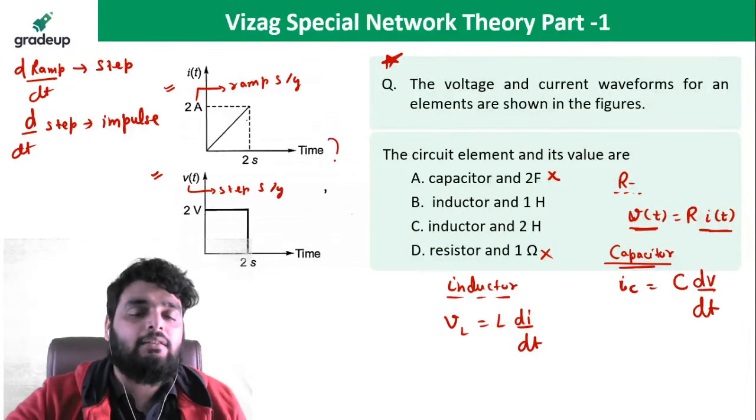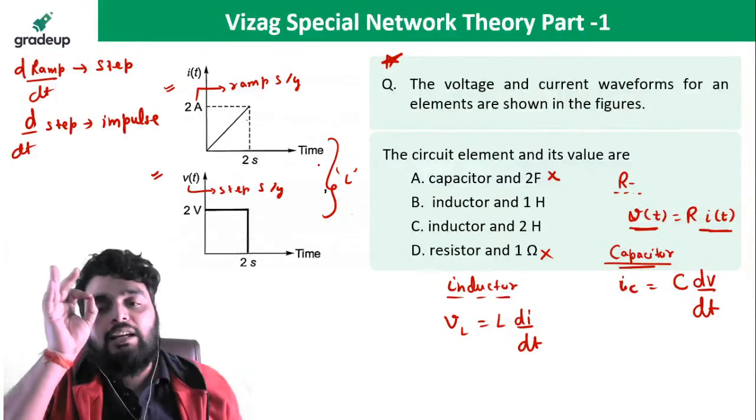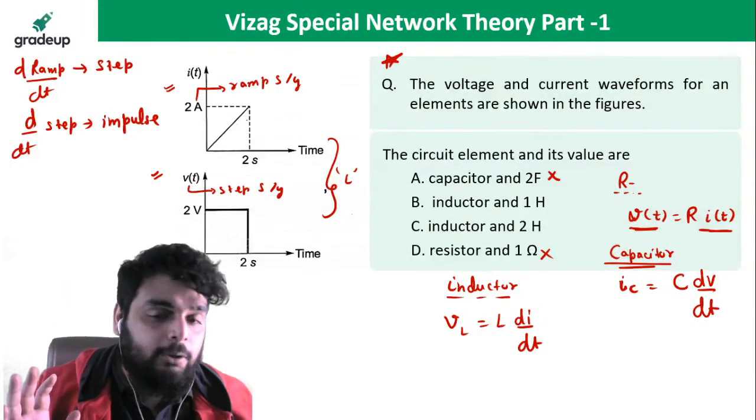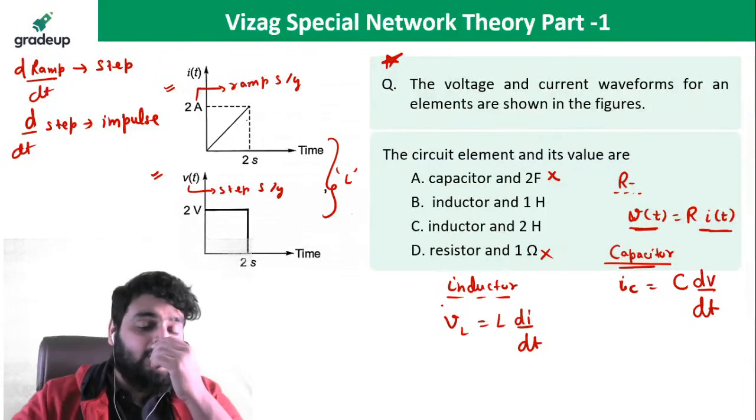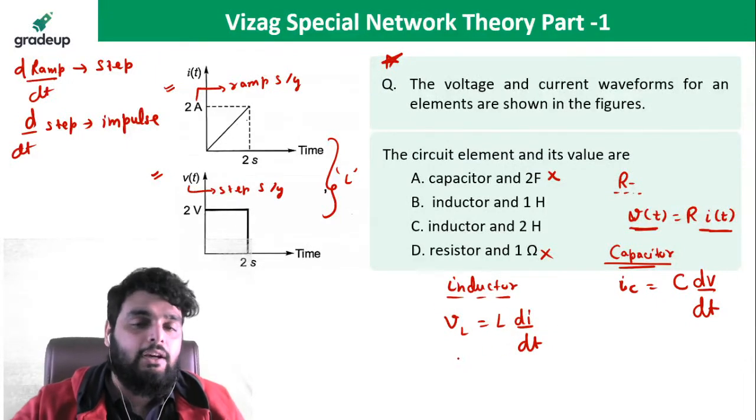It means this is the element of inductance, because in inductance when you differentiate the current, you will get the voltage. Got my point? Yes or no? Now I need to find out the magnitude of inductance also. Okay, so see here very carefully.